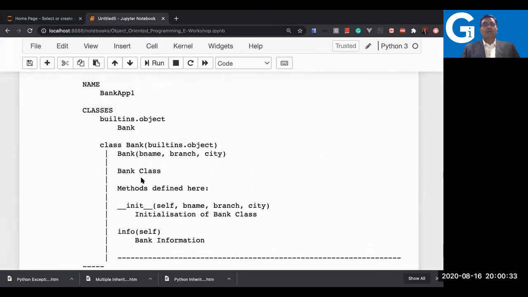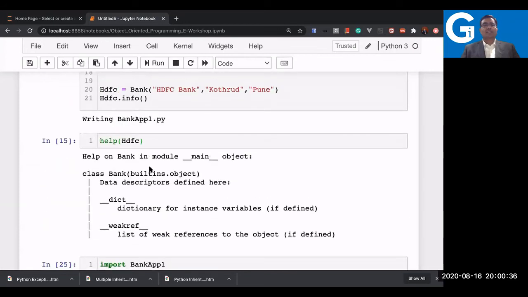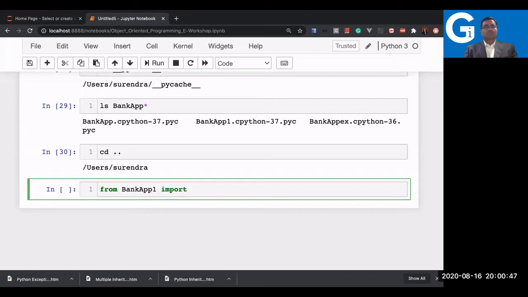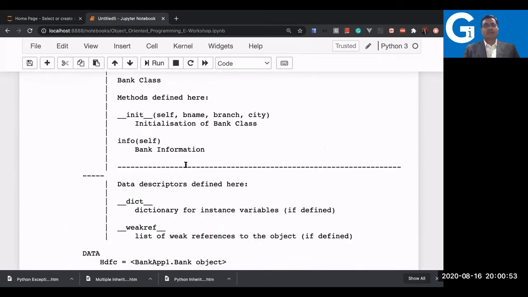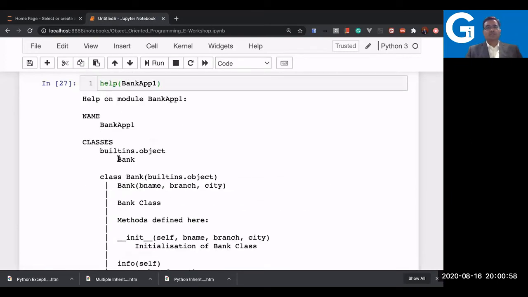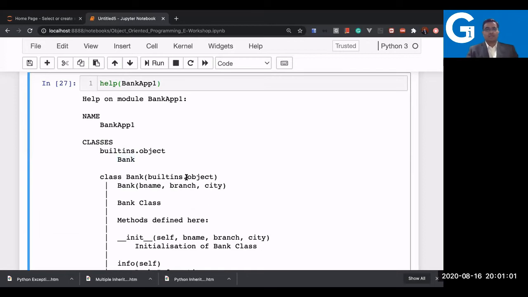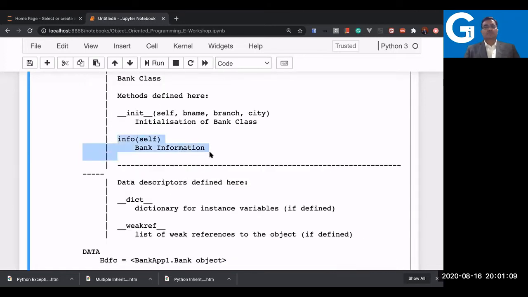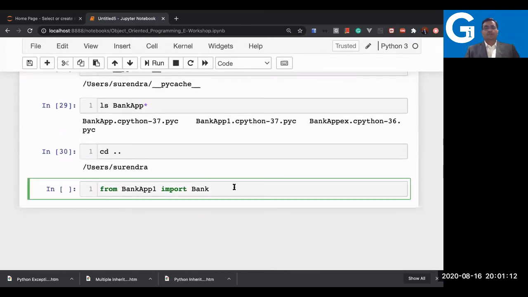So now I'll be calling this class from this app. From bank app1 import the class, which is the class name now. Bank, I guess. Bank is the class name we wrote. You can check it by dir also. You can do the dir, and as already shown here, it is showing that bank is a class name. You can see how the class name is defined here in the help document, and the method also you can see, right?